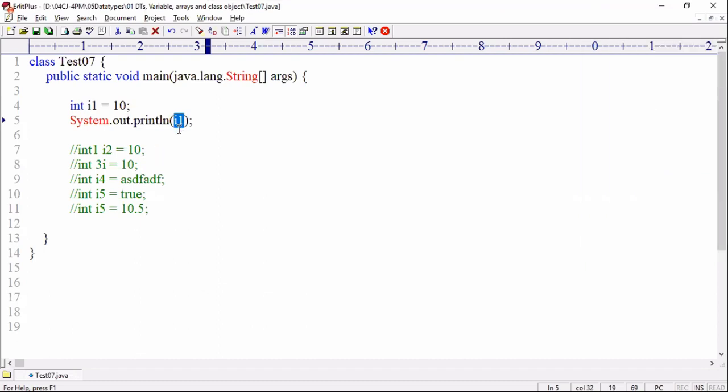Come on. Yes or no? No. The value 10 is not coming from the above line. That is your mistake. That is a wrong thought you are having in your mind.